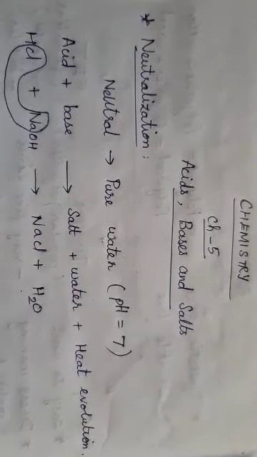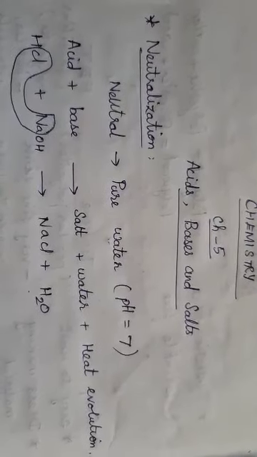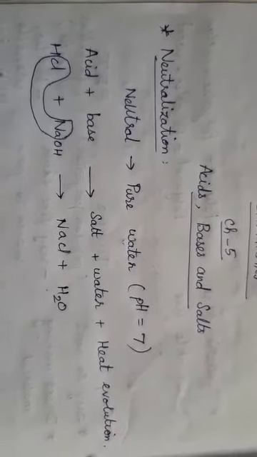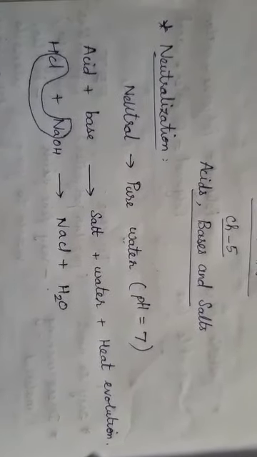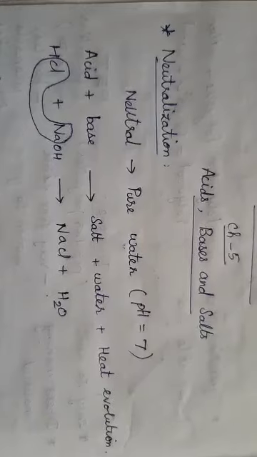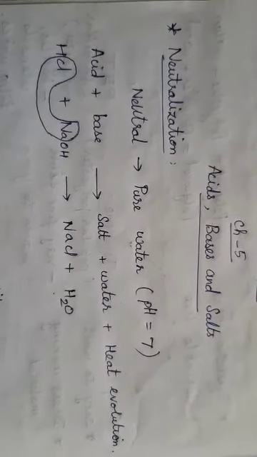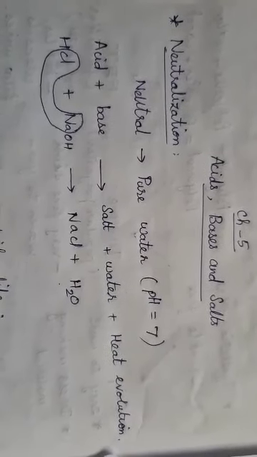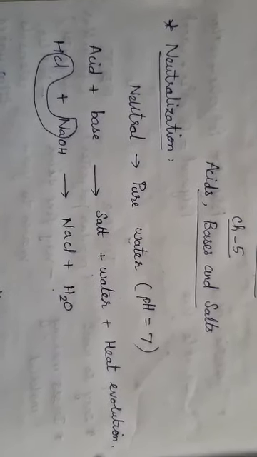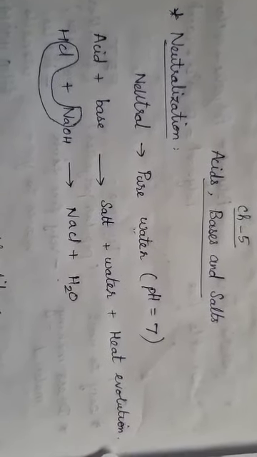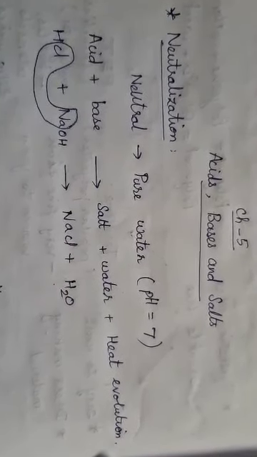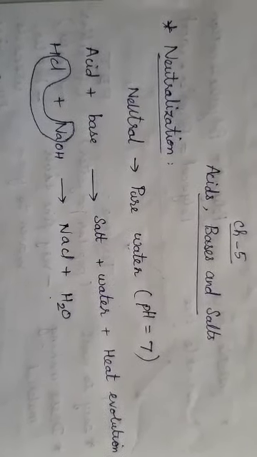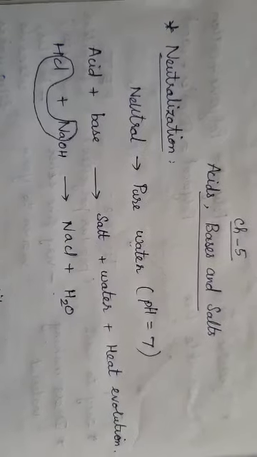Then we saw the classifications as strong acid and weak acid. Even in bases we saw the classifications as strong base and weak base. The strong acids will have a greater impact, the same as in your bases. Strong acids and strong bases are toxic to human beings, whereas weak acids and weak bases are acceptable, and that is what we see in our daily life substances. Soap is a weak base. Lemon will have citric acid, that is a weak acid, right?